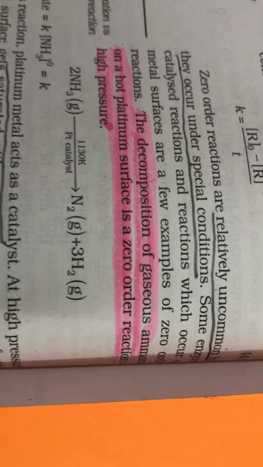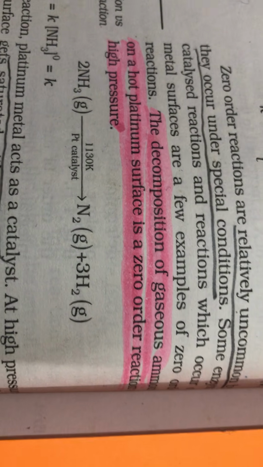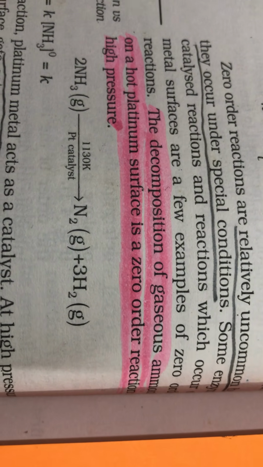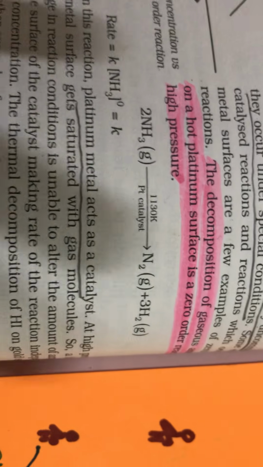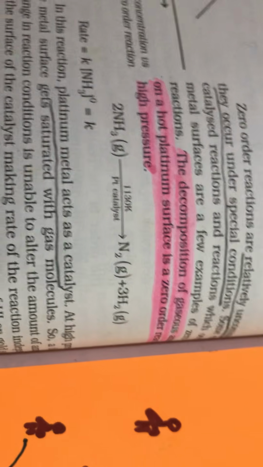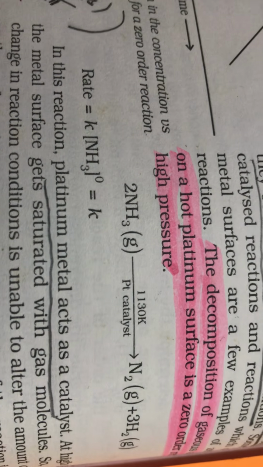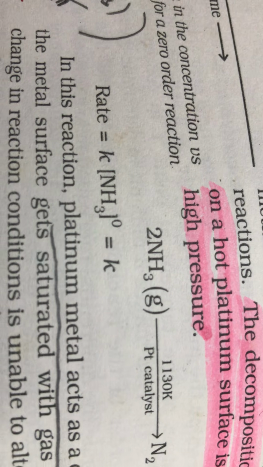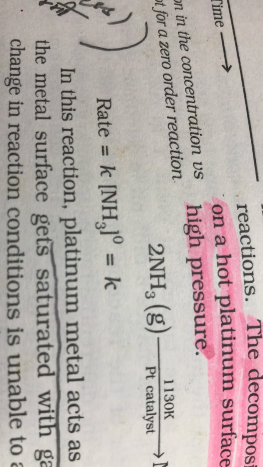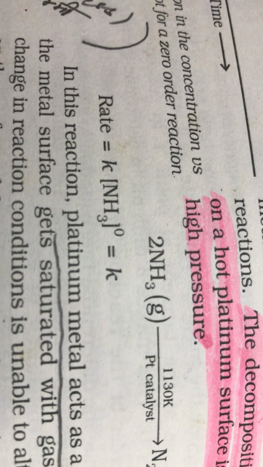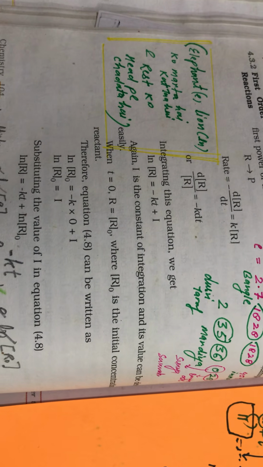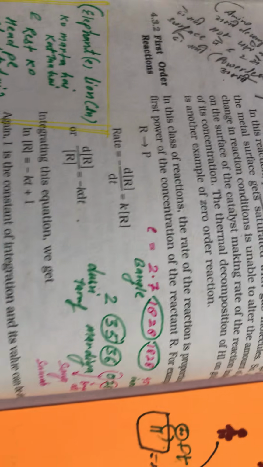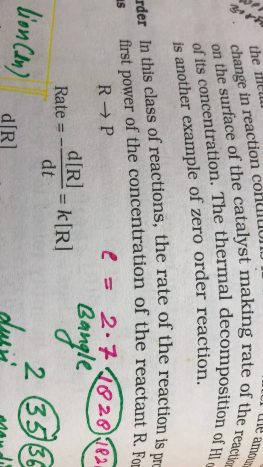The decomposition of gaseous ammonia on a hot platinum surface is a zero order reaction at high pressure. My dear students, this reaction follows zero order chemical kinetics. That means the rate is independent of the concentration of reactant and only depends on the rate constant. So they have done the derivation. We do these derivations, but I'm going to tell you this simple answer without any derivation.